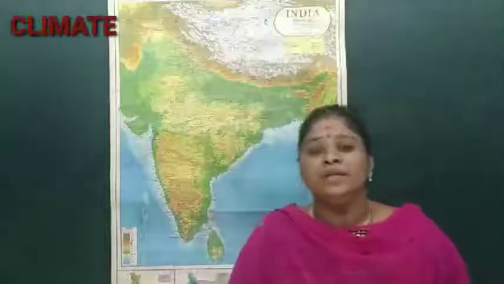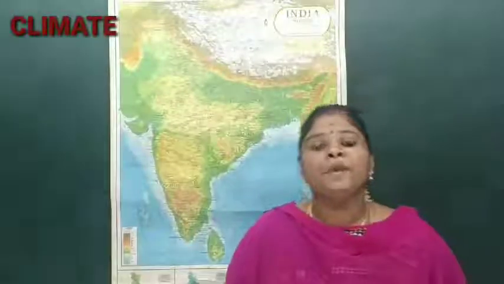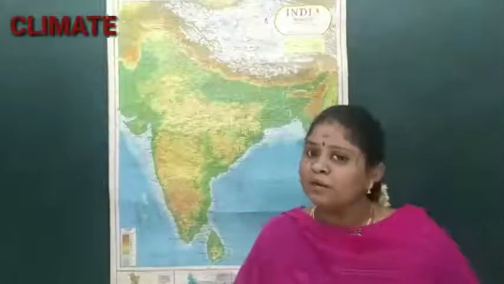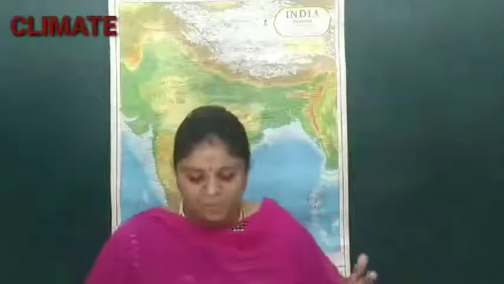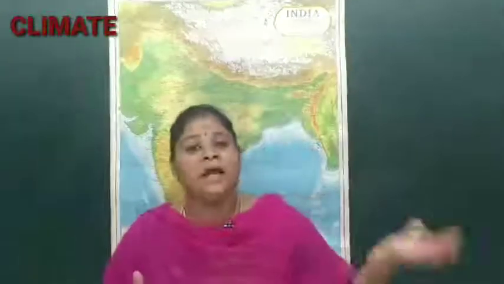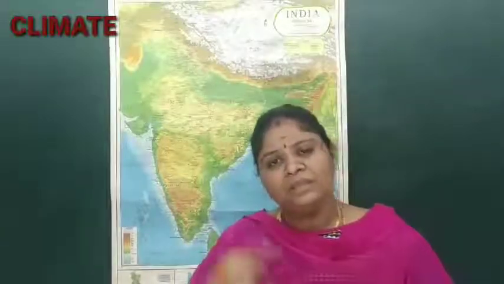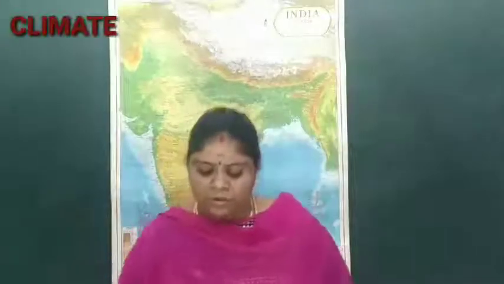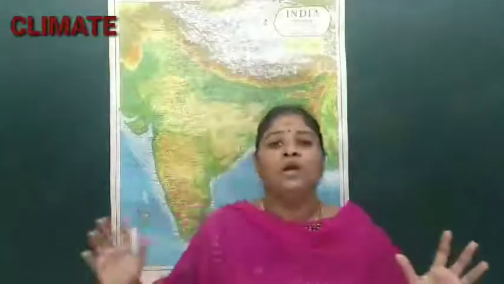And the final reason is about the pressure of the air. The pressure of the air can be still more classified into aspects like pressure and surface wind, that is the pressure that happens on the surface of the land. Then the next thing you can see is the upper air circulation. Another one is the western cyclone disturbances.